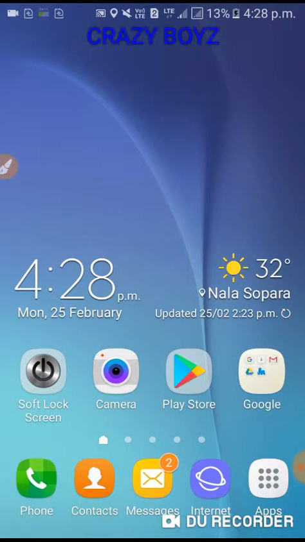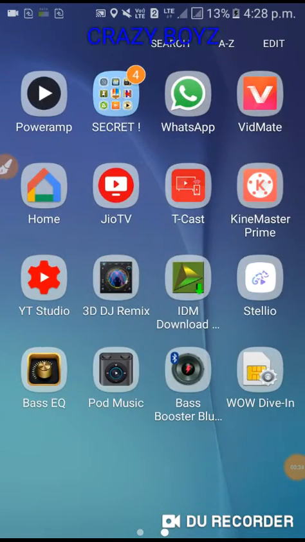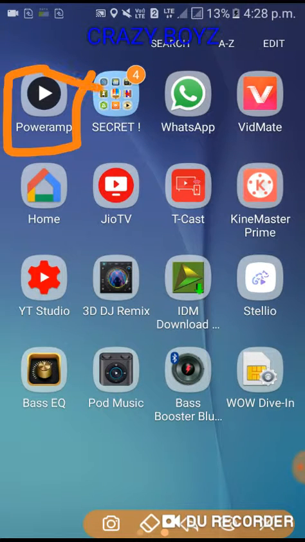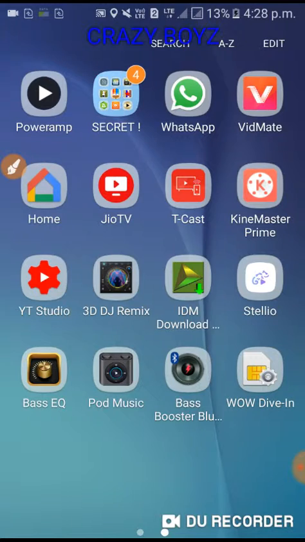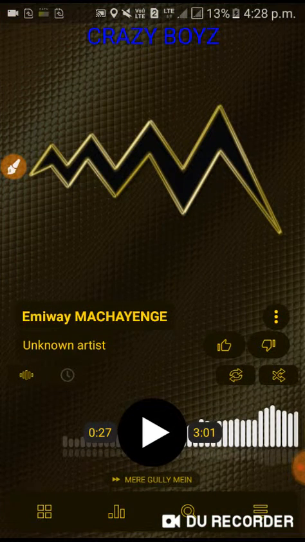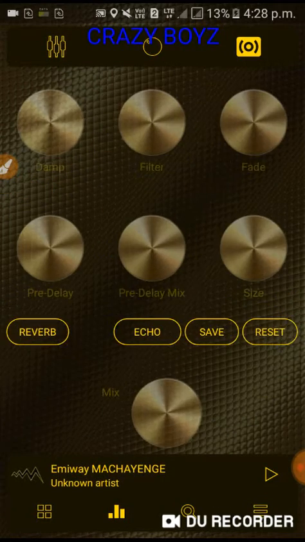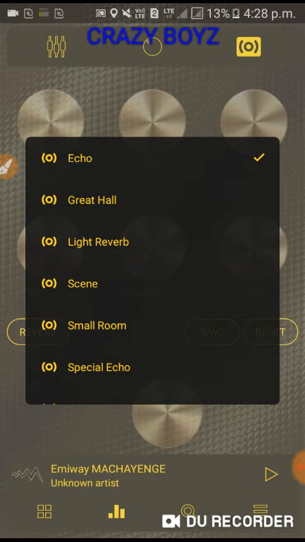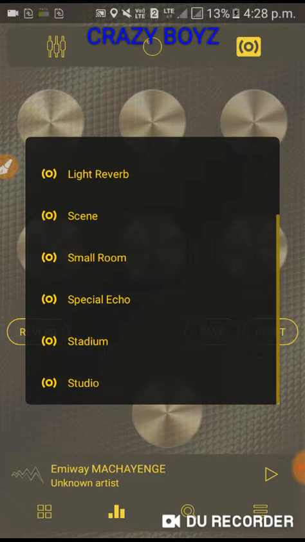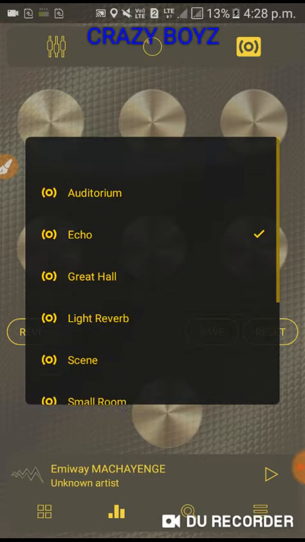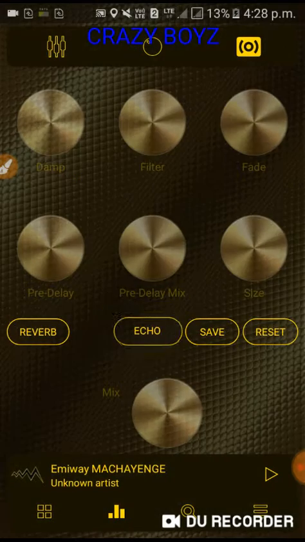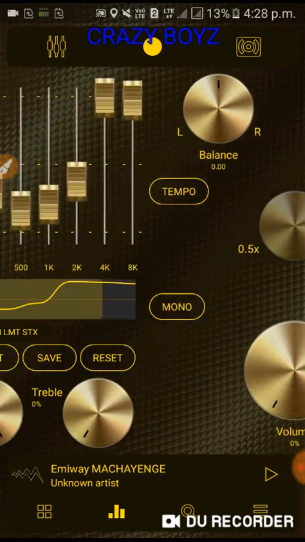So friends, our first step is the Poweramp music player. Since Poweramp has been updated to version 3, it is compatible with 3D audio such as Great Hall, Light Up, Scenes, Small Room, Stadium, Studio, and Auditorium. This is known as reverbs.